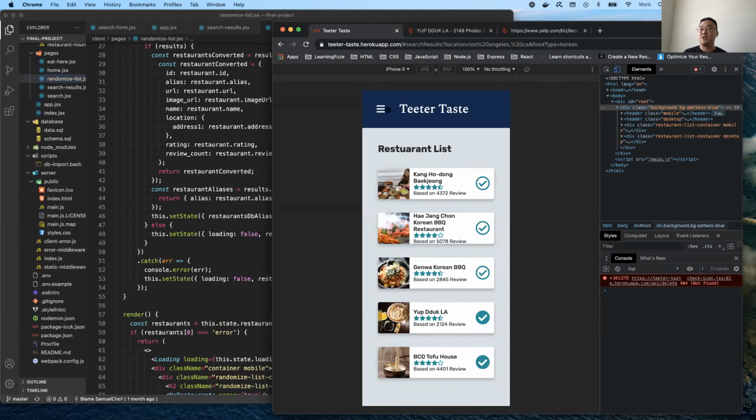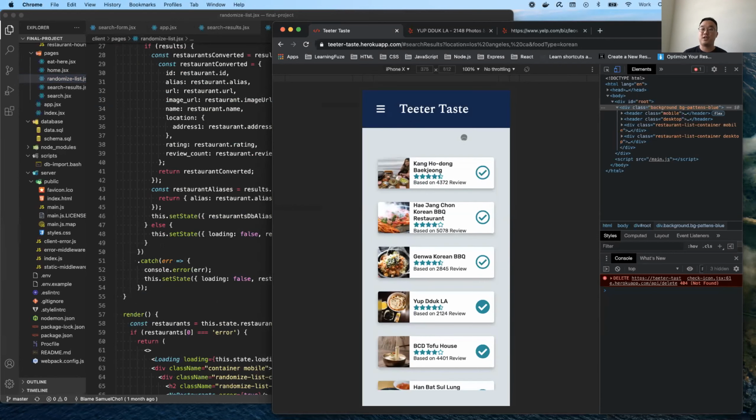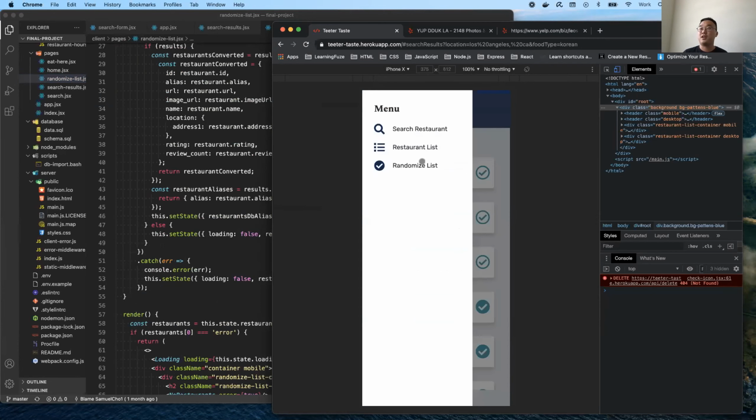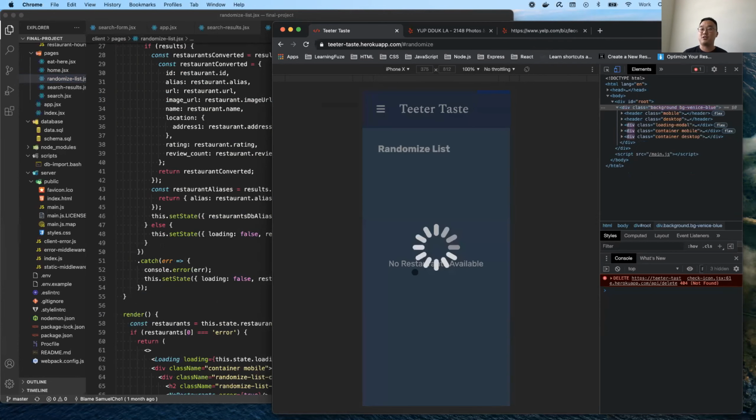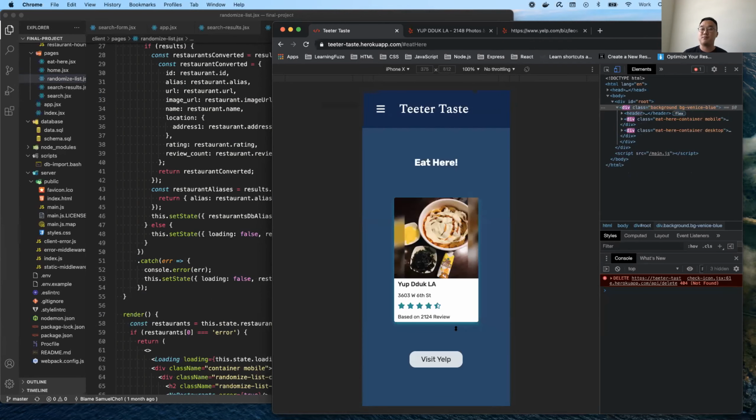And some features I'm thinking of considering adding: perhaps on the restaurant list page, being able to change the food type and the location directly here instead of going back to the search form. And also another feature I'm considering is, when you randomly select one, to do a new randomize functionality on the page itself. Thank you so much for listening, and I'm glad to answer any questions.